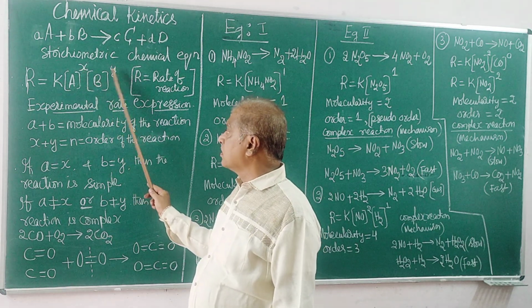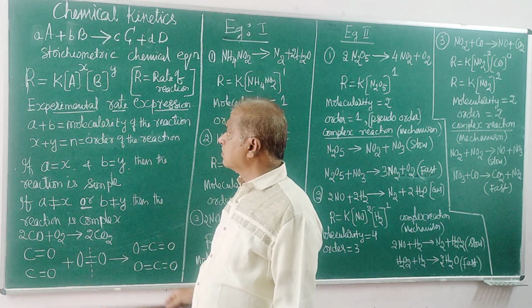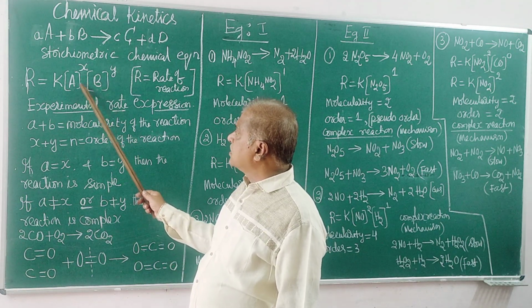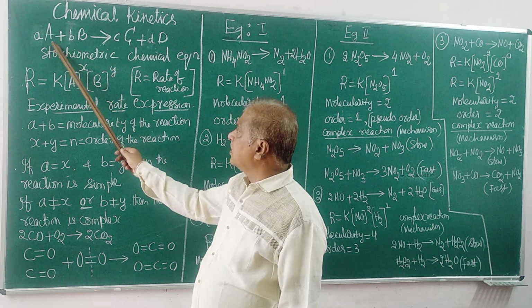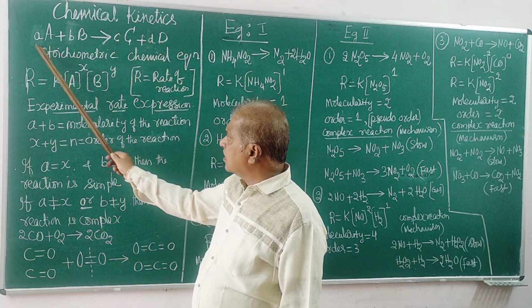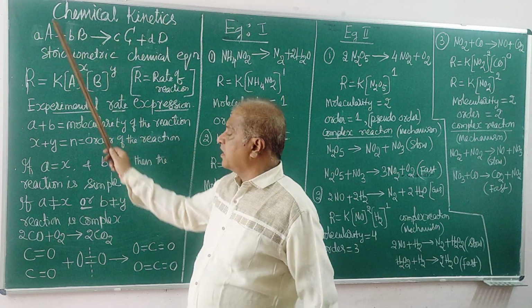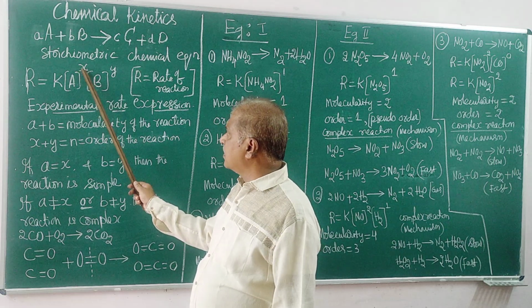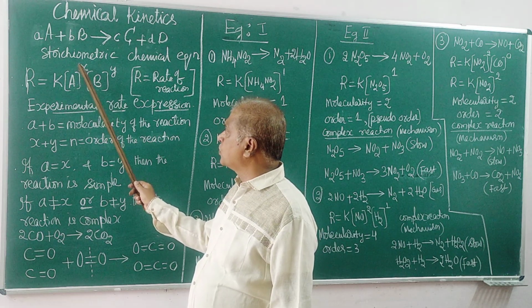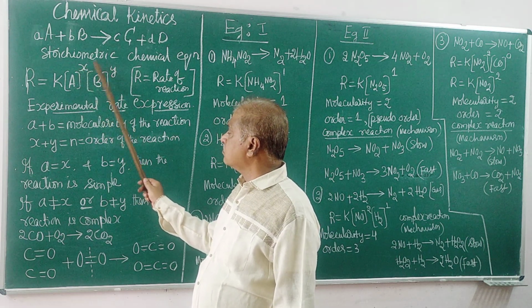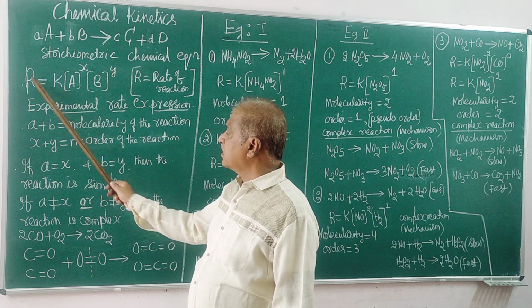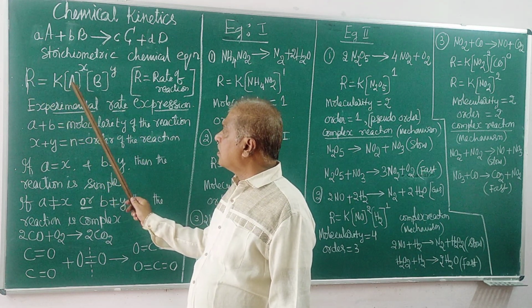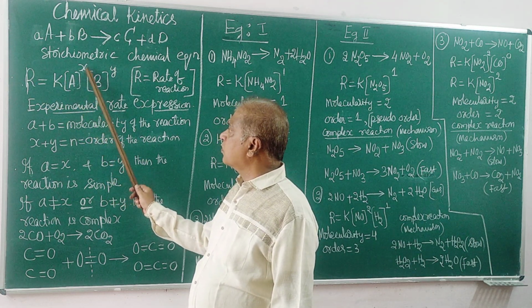This is not always 1. It doesn't mean it is always 1, because it depends on the nature of the reactant and the kind of chemical reaction that is taking place. So these exponent values may be 1, 2, 3, 0, or a fraction. That is, the rate of reaction depends on concentration raised to the power of what?